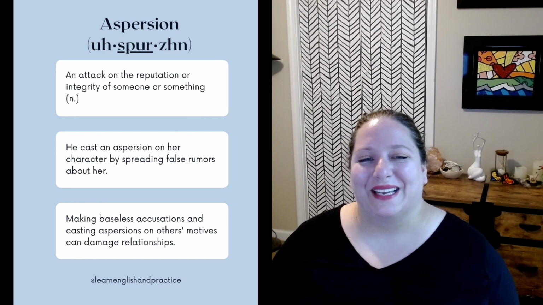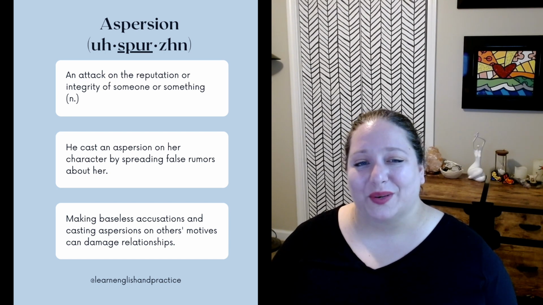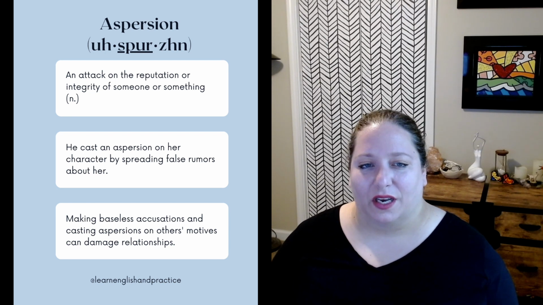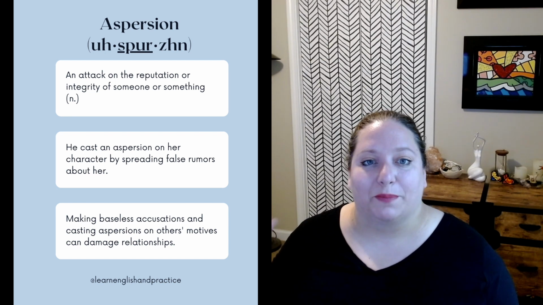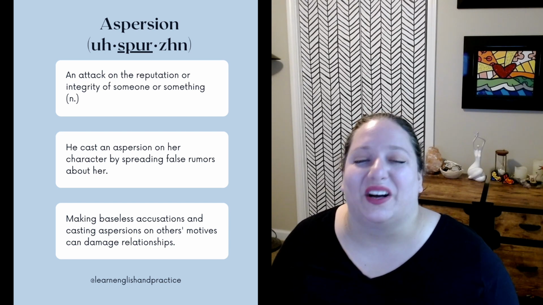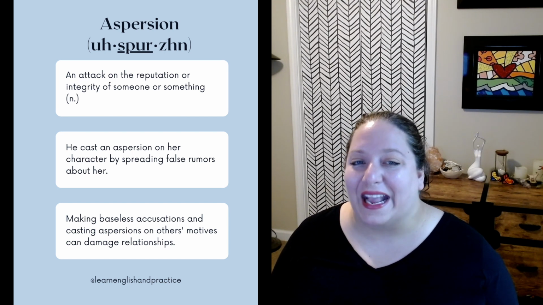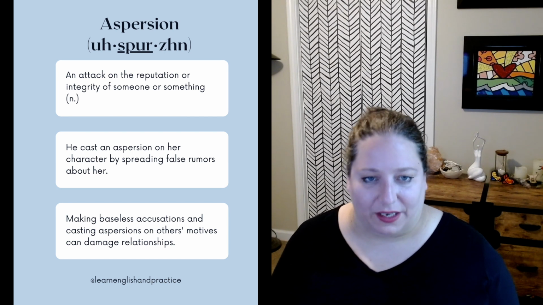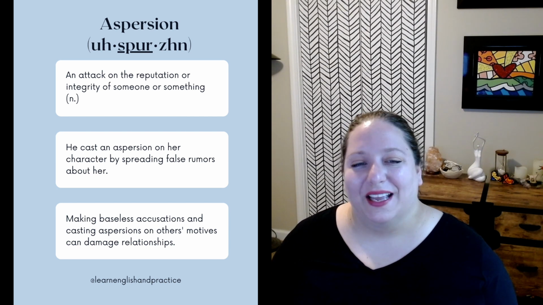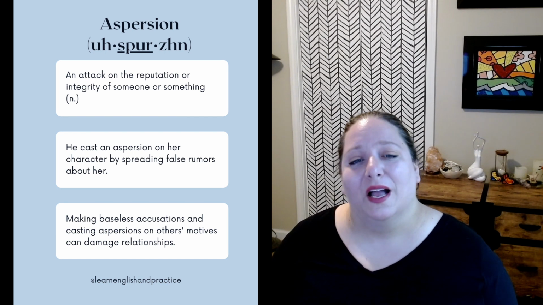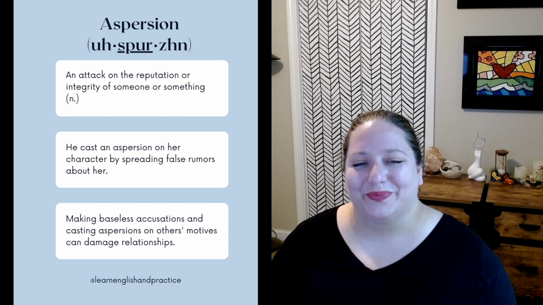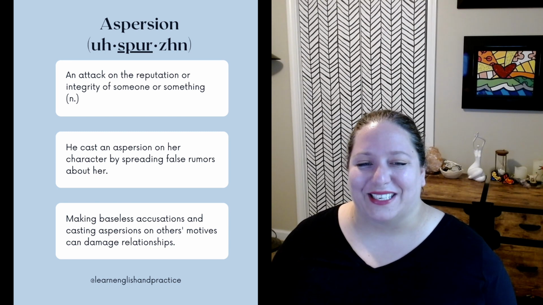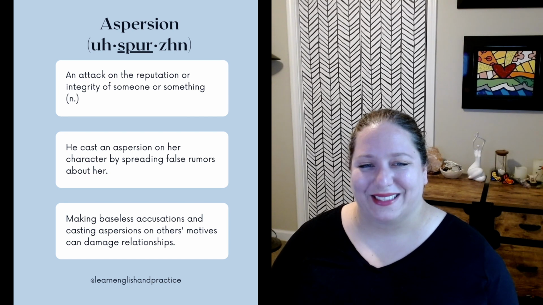Aspersion. This means an attack on the reputation or integrity of someone or something, and it's a noun. To direct an aspersion at someone is to insult or attack them. It's a very negative word, and you definitely don't want an aspersion cast on you. Examples: he cast an aspersion on her character by spreading false rumors about her. Making baseless accusations and casting aspersions on others' motives can damage relationships.